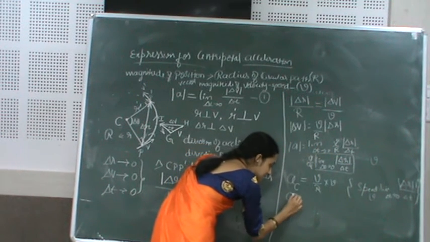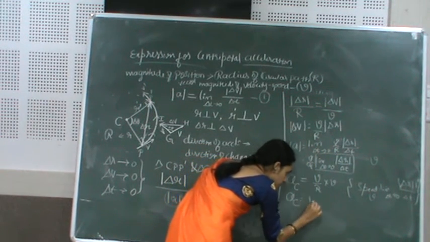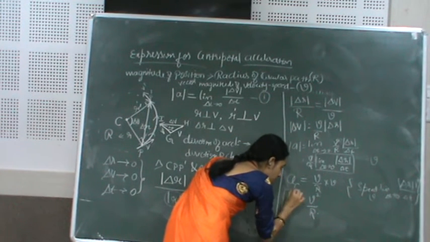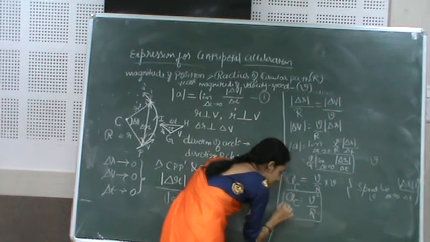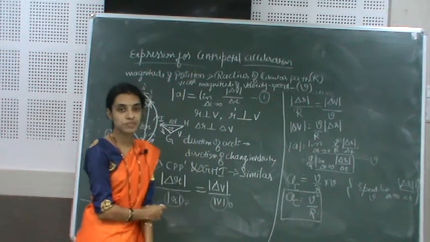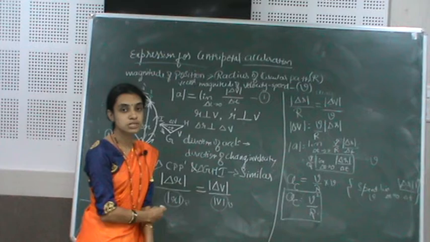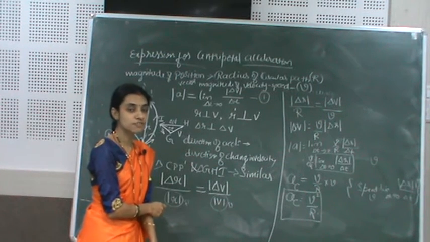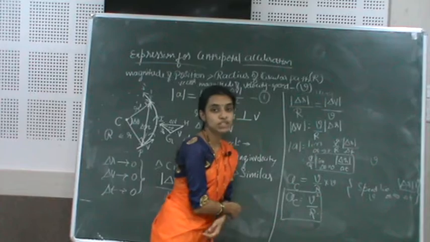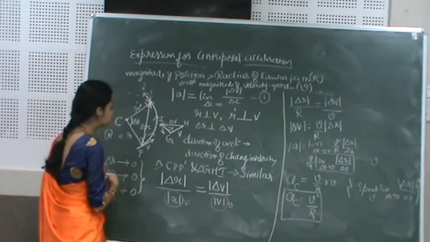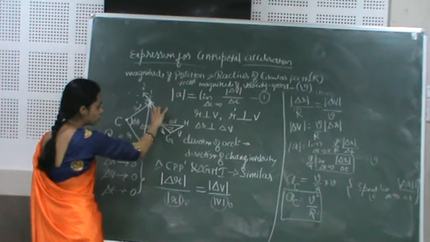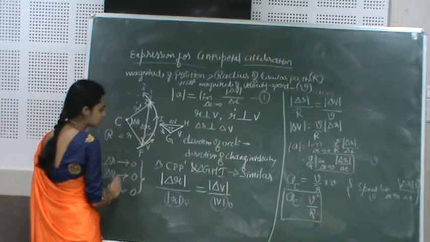So centripetal acceleration is what? v square upon R. So here centripetal acceleration directly depends upon the square of the speed and is inversely proportional to the radius of the circular path. We have obtained the magnitude value. What about the direction? If the time interval tends to 0, this value keeps on decreasing.